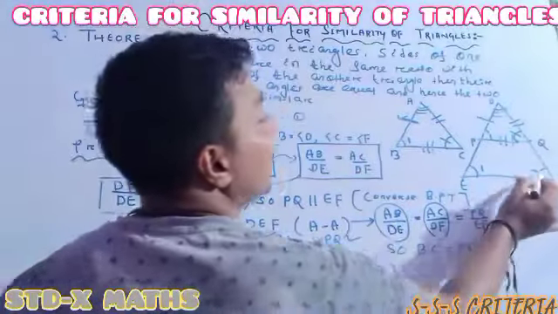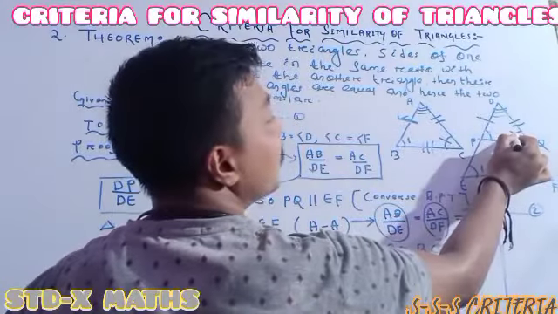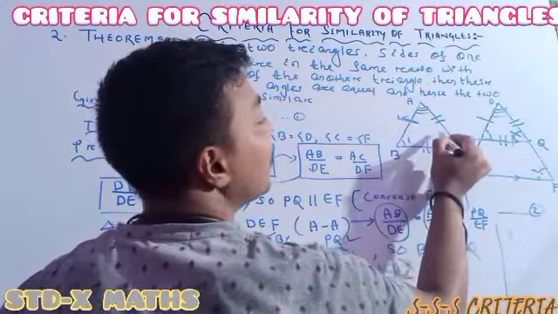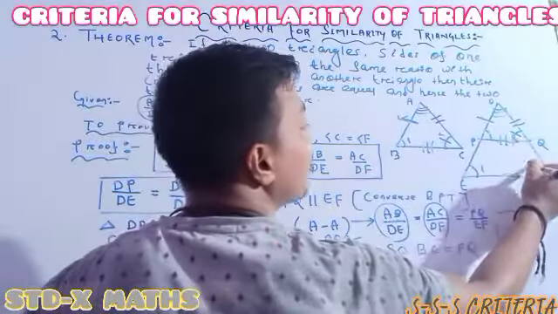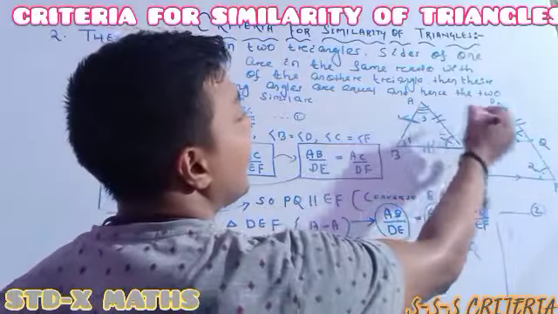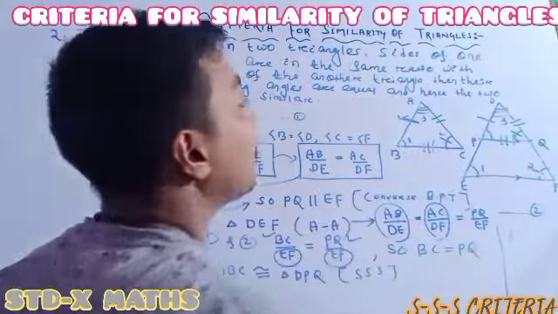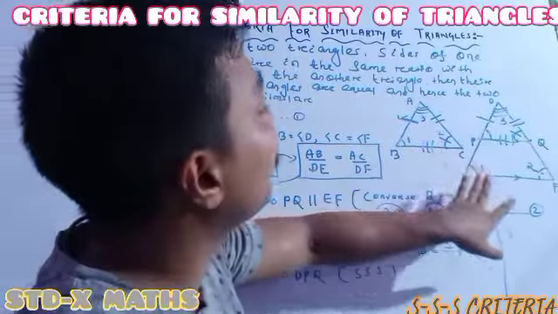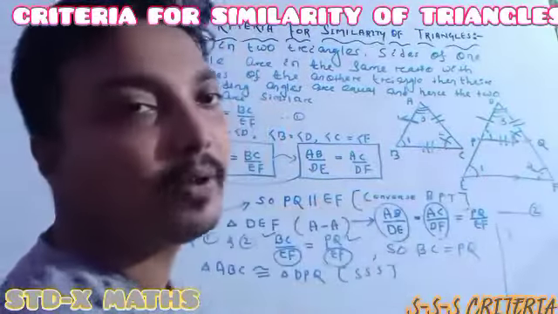Then see, previously this one was the same as this one. Now this one is the same as this one. So it means indirectly, suppose this one is 2, so this one is 2. And now in the congruence criteria we got the 3 angles the same as 3 angles. So it means now we have already got angle A equal to angle D, angle B equal to angle E, and angle C equal to angle F.